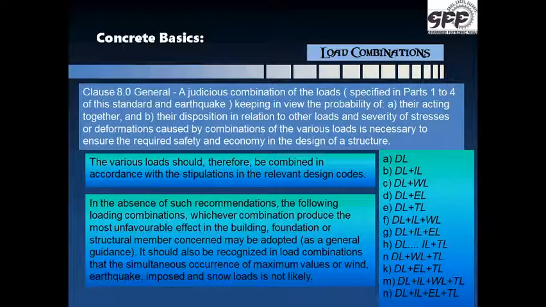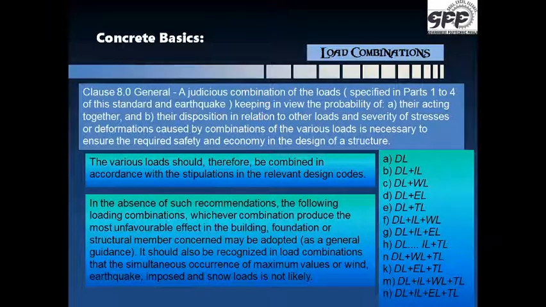So clause 8 of the code defines that a judicious combination of the loads specified in parts 1 to 4 of the standard and earthquake, keeping in view the probability of their acting together, and their disposition on how much area they would really act in relation to the other loads, and the severity of the stresses or deformations caused by the combinations of the various loads, we need to understand, and all this how they would be acting to ensure the required safety and economy in the design of a structure.